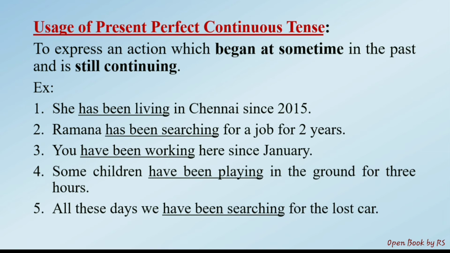Look at the third example. You have been working here since January. So your working began here in the month of January, and is in progress still. So you are doing the work still. Action began at some time in the past and is still continued. In this context, you should use this.